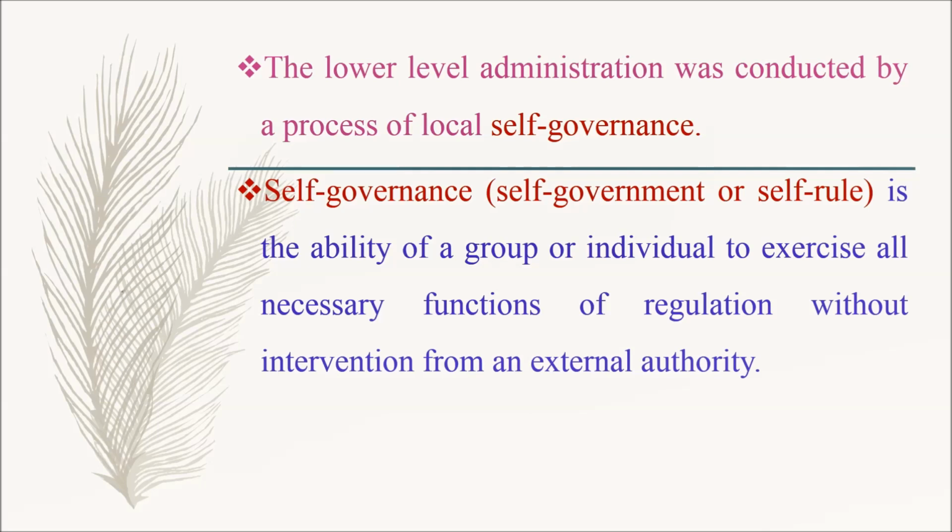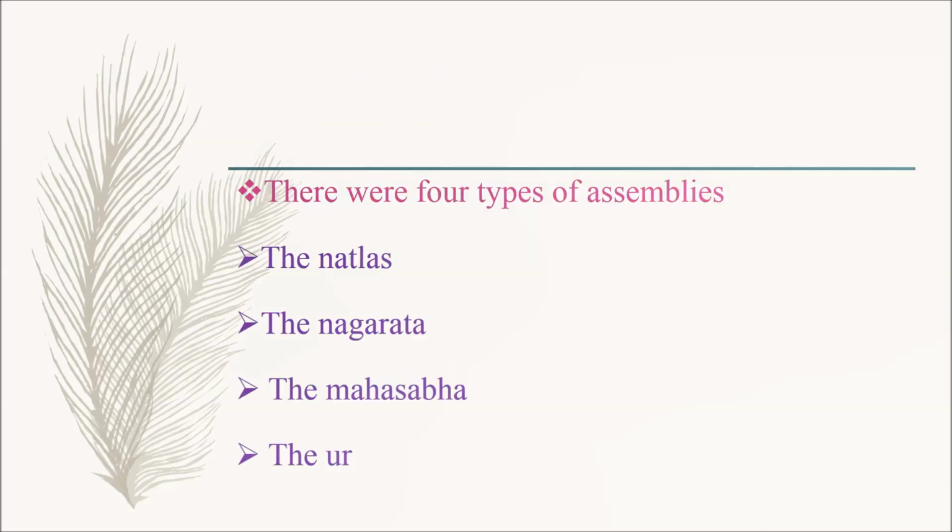So what is meant by self-governance? Self-governance is also known as self-government or self-rule. It is the ability of a group or individual to exercise all necessary functions of regulation without intervention from an external authority. There were 4 types of assemblies: the Natlas, the Nagarata, the Mahasabha and the Ur.